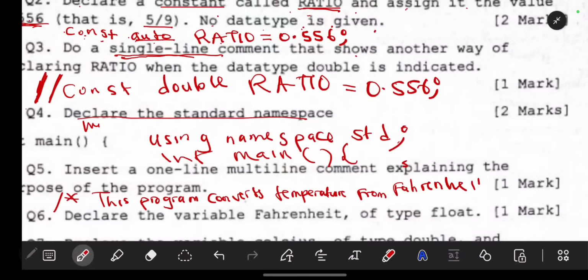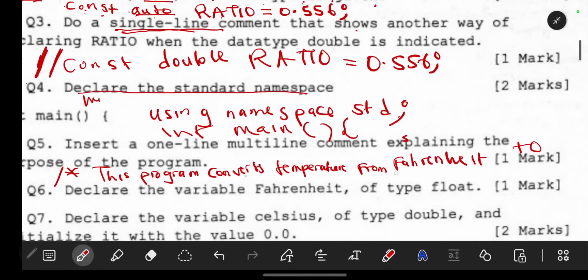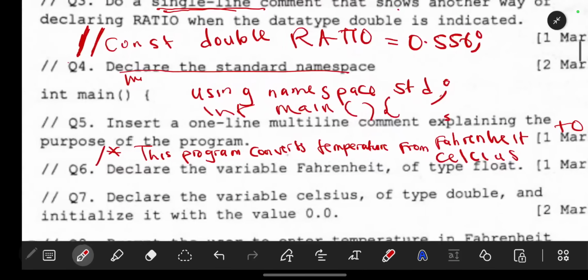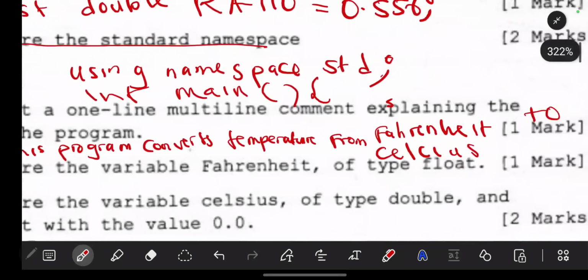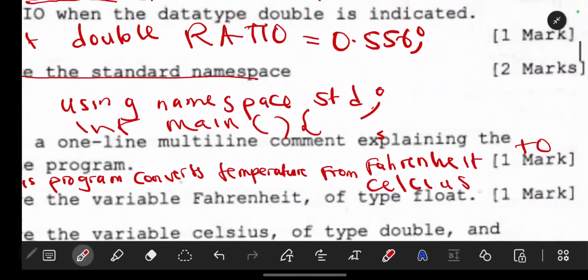Fahrenheit. Make sure the spelling is correct. Fahrenheit to Celsius. I don't have space, but for your books it will fit, Celsius, like that. So this is what our answer is. Then we can end, so it will end like that. So this is our comment, like that.